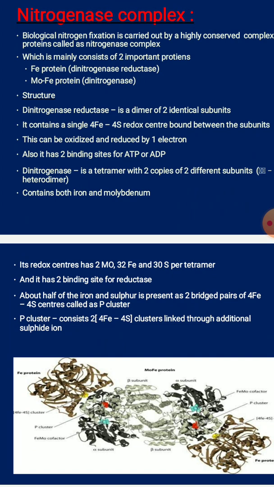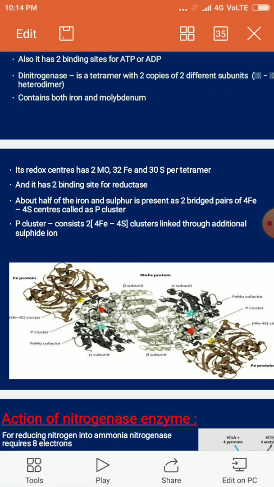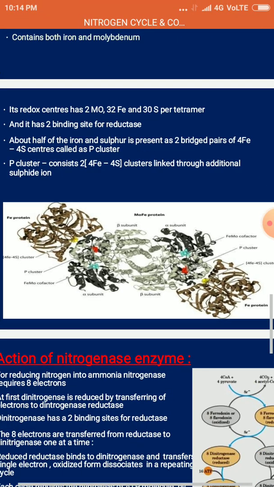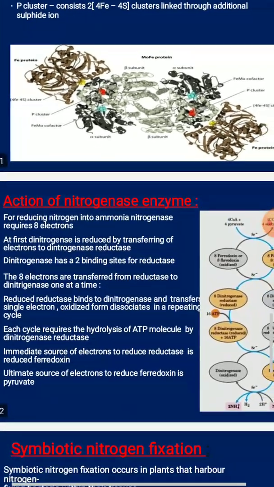whereas about half of the iron and sulfur is going to be present in two bridged pairs of the 4 iron 4 sulfur clusters, called the P clusters. So these P clusters consist of two 4Fe4S clusters linked through an additional sulfide ion. So this additional sulfide ion will be present in this particular P cluster, which has two 4Fe4S clusters.